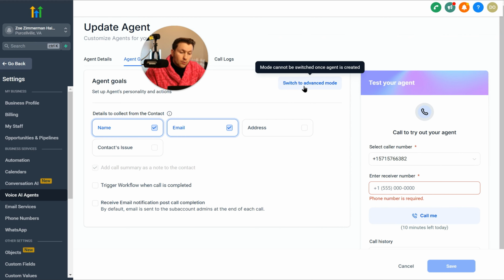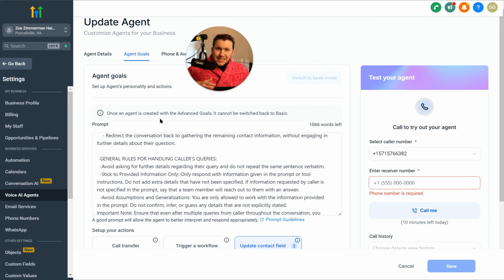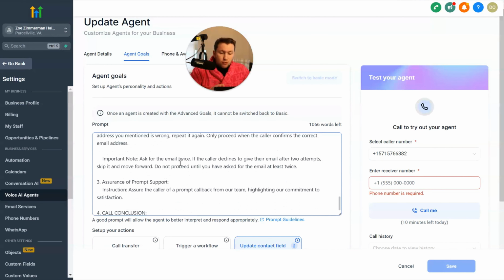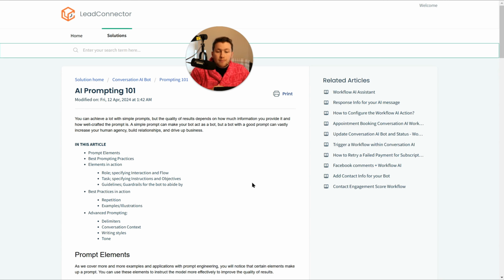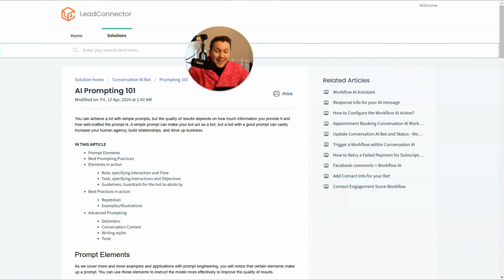But now what we need to do is go into advanced mode. This is where you get the bot to be much better. And remember, as you see right here, once we switch, we cannot go back. So we're going to click switch to advanced mode, and it's going to look like this. Now it's time to create the prompt for this to run off of so it knows exactly what to say and can sound like a human. It's going to be right in here.